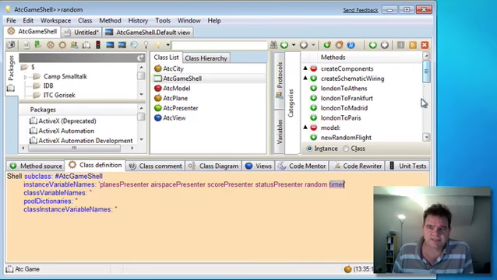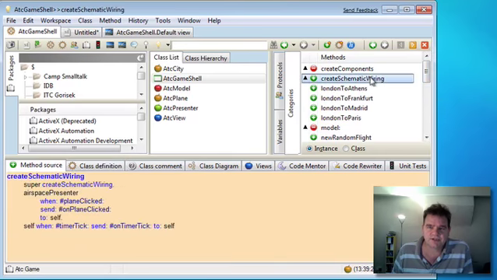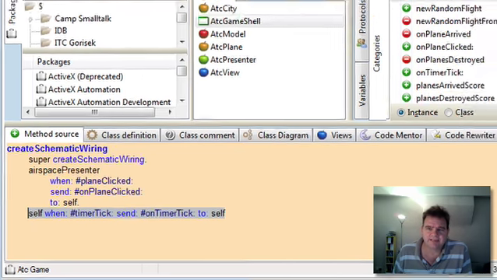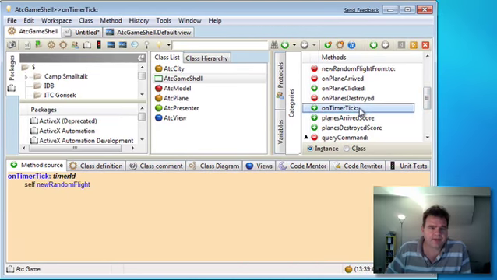And in order to receive the timer events, we need to intercept in create schematic wiring the timer tick event and use that to send a message to ourselves, in this particular case on timer tick, and I've implemented that here just to create a new random flight.